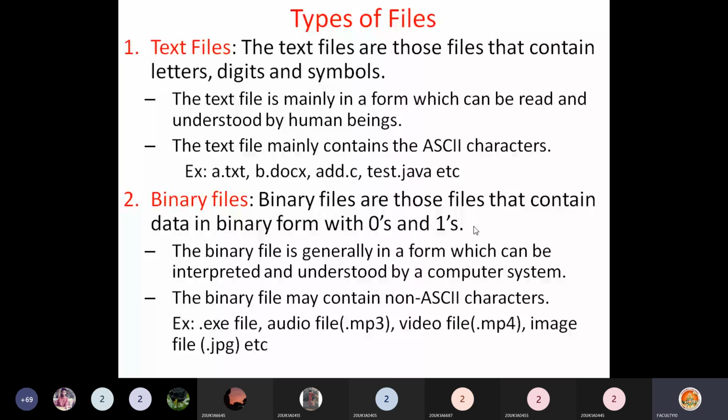And your video files, .mp4 files, are examples of binary files. Images too: all your photos, .jpg format images, are all examples of binary files. If you open an image with an image editor, then you can see the photo. But if you open it with a word processor, you cannot understand what is present in it. So these are the two types of files, text files and binary files, and these are the differences between these two files. Having known the different types of files, now we'll see how to create files.